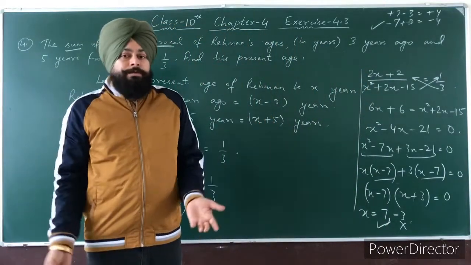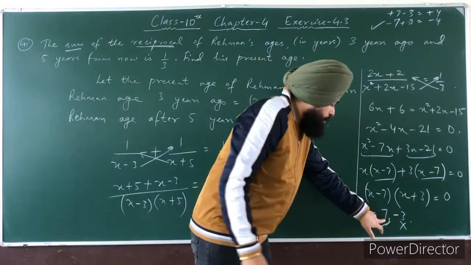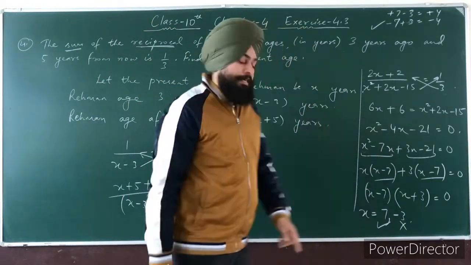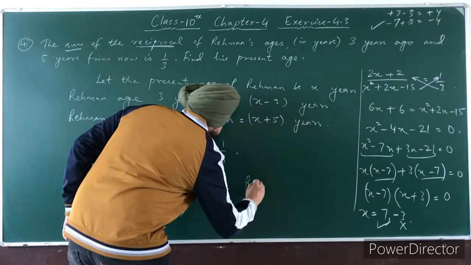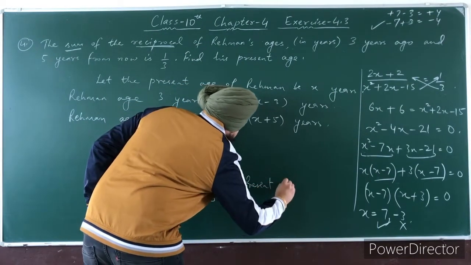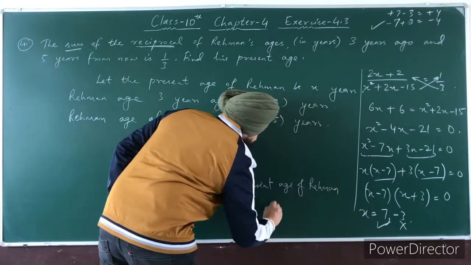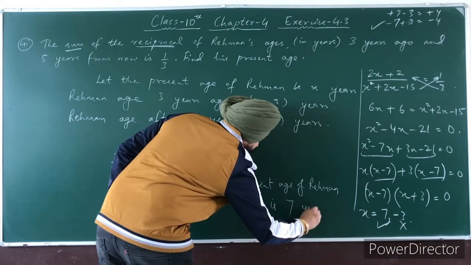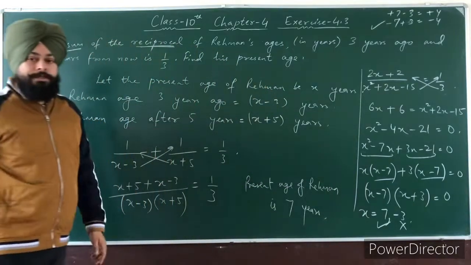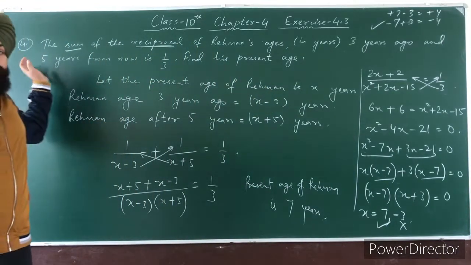Because age can never be negative, you take only x as 7 years. It means the present age of Rahman is 7 years. Clear, students? So this is your question number 4.